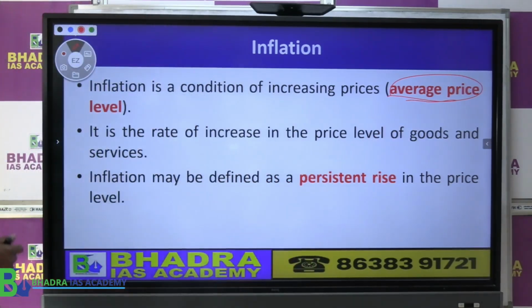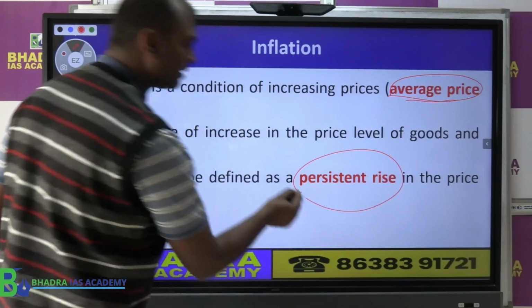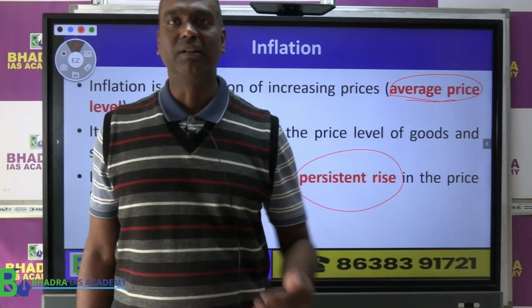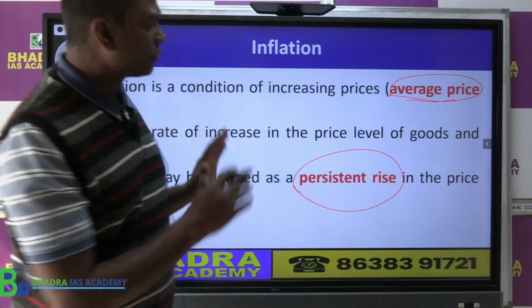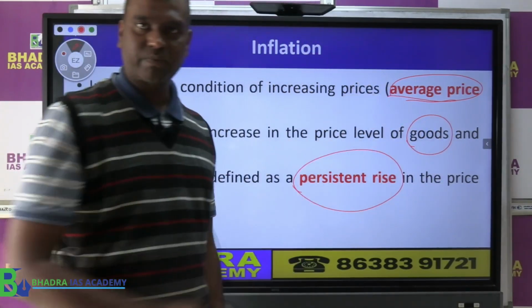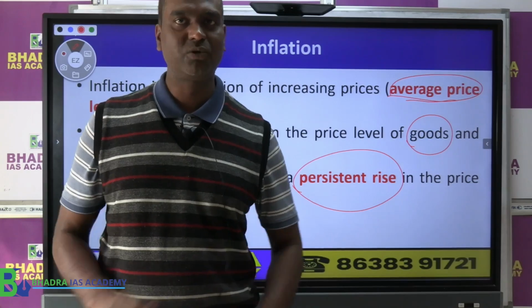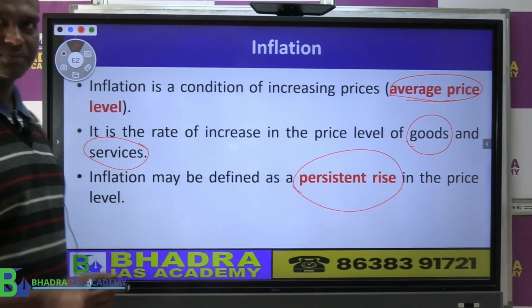So we say that inflation generally is a persistent increase. That means continuously when prices keep on rising, then that is called the situation of inflation. Inflation may consider both the product goods, all the manufactured goods or any agricultural goods, industrial goods, all that, plus we consider what we call services.